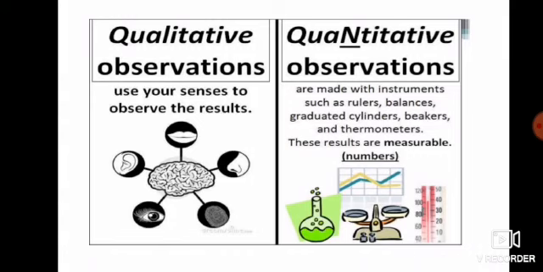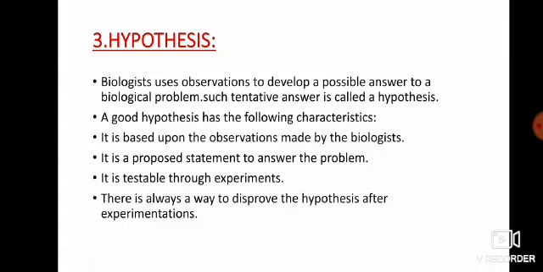Quantitative observations are measurable and they deal with numbers. For example, if we have a temperature, we can measure it with the help of a thermometer. We can measure our blood pressure with the help of a BP apparatus. We can measure our heartbeat with the help of a stethoscope. So different scopes and different tools are used for the measurement of observations. These are known as quantitative observations.